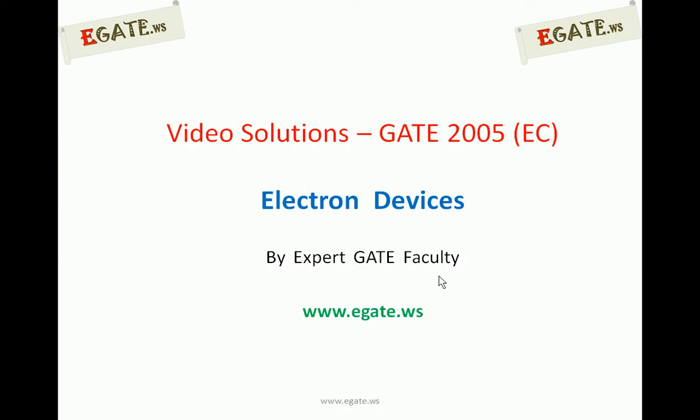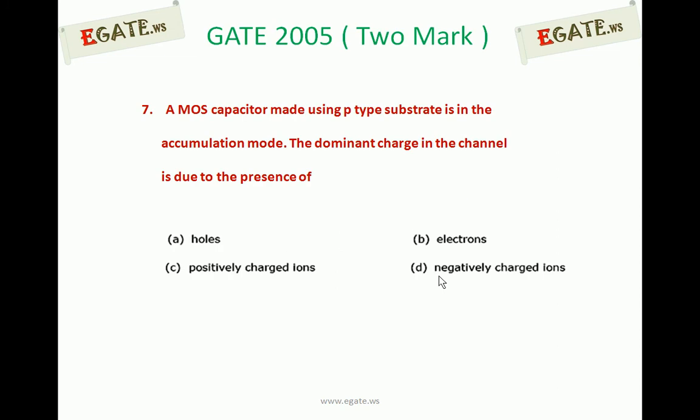We are discussing solutions for GATE 2005 ECE paper, and the topic we are discussing is electron devices. This is the 7th 2-mark question that came in GATE 2005. A MOS capacitor made using p-type substrate is in the accumulation mode. The dominant charge present in the channel is due to: A. Holes, B. Electrons, C. Positively charged ions, D. Negatively charged ions.